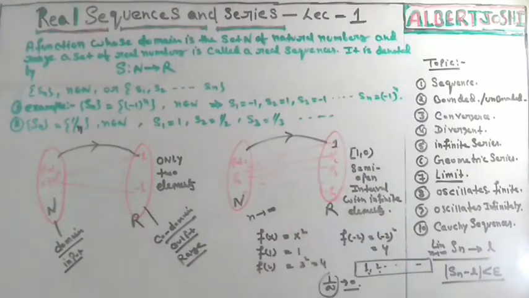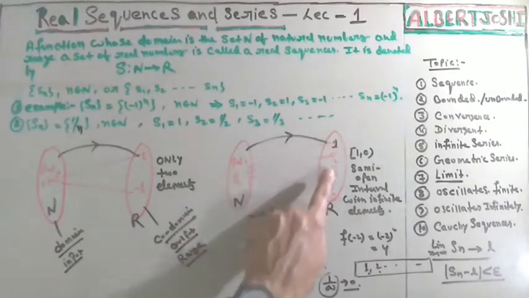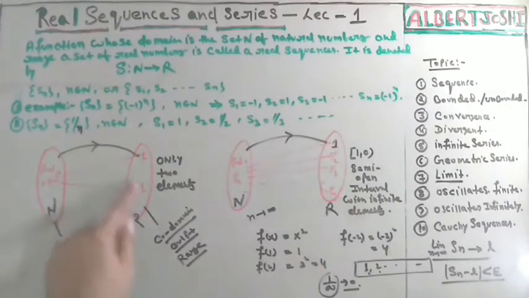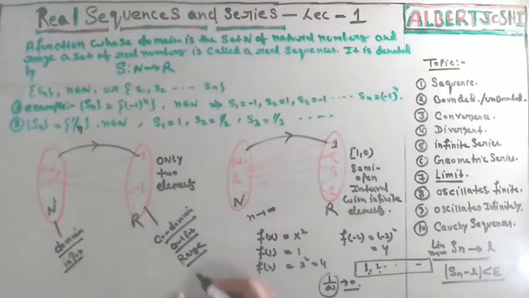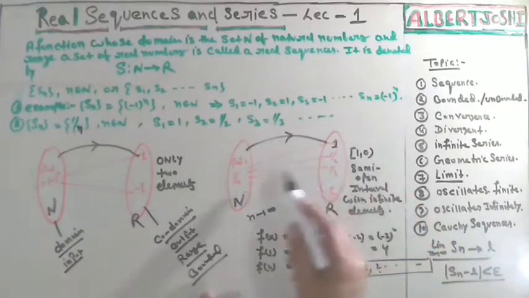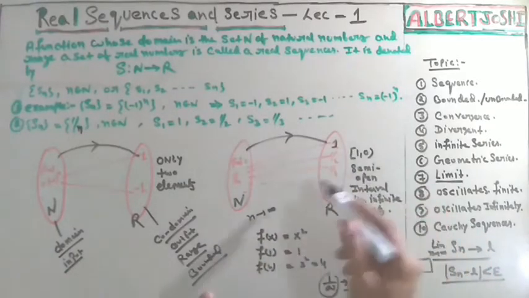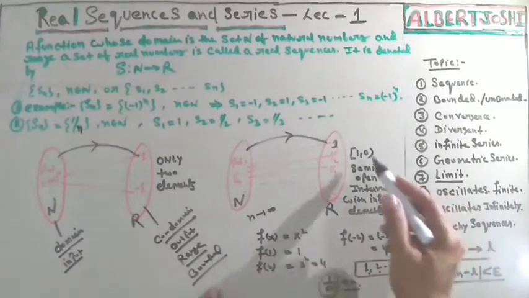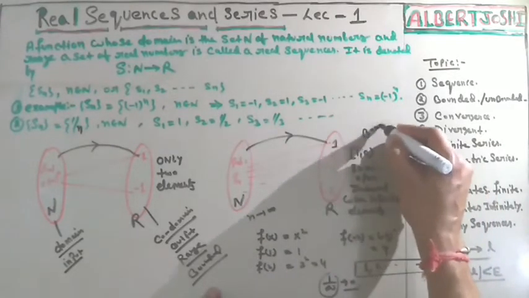Okay. So now you have seen that we have taken two examples, example number 1 and example number 2. In example number 1, the range has only two values. One output is 1 and second output is -1, and here you are getting different outputs. So there are only two values, so this is bounded. Okay, this is bounded, but in the other one there are infinite values, but that is also bounded.